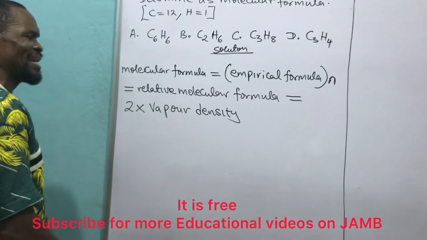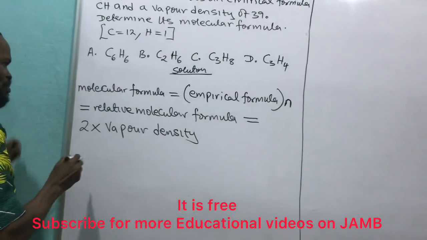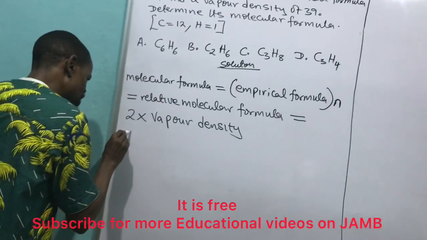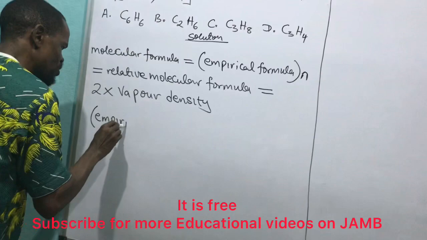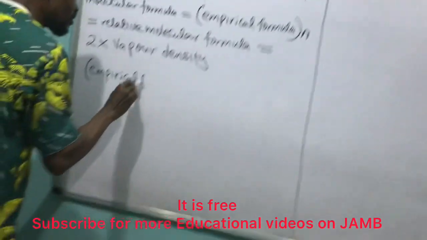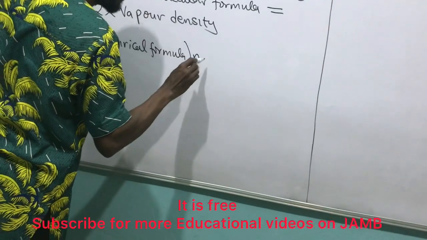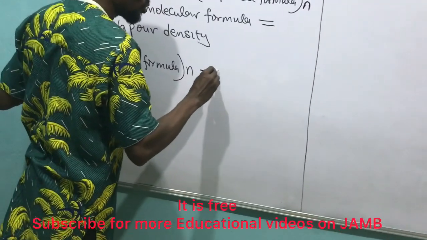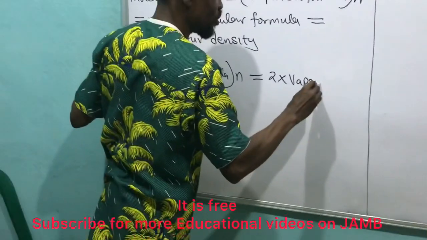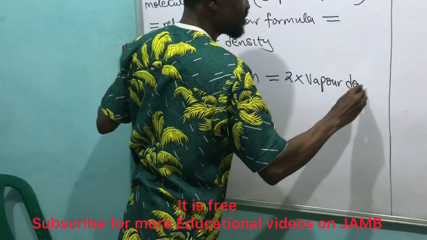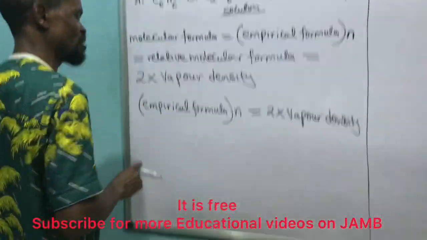So I will relate empirical formula to vapor density, which means empirical formula multiplied by multiplier is equal to 2 times vapor density. That's why I equate this one to this, based on what the question gives me.